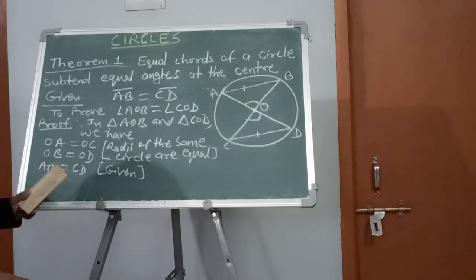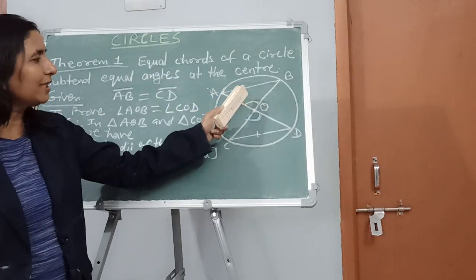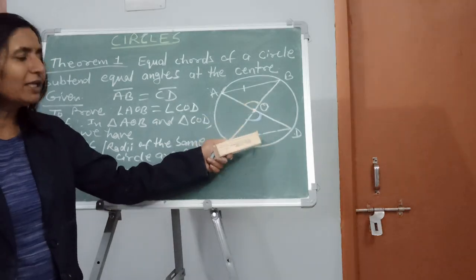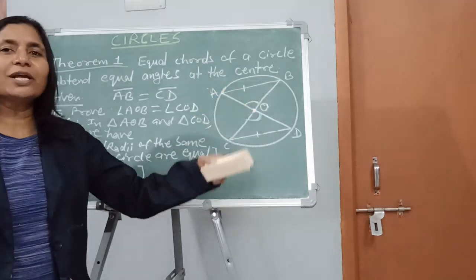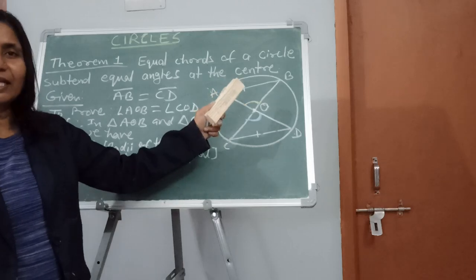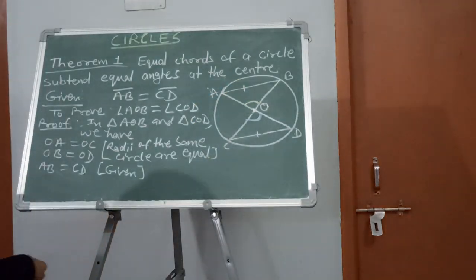Now let us see. SSS: all three sides of one triangle are equal to all three corresponding sides of another triangle. So by the SSS congruency criteria, we can say that this triangle is congruent to this triangle. So let us write it.